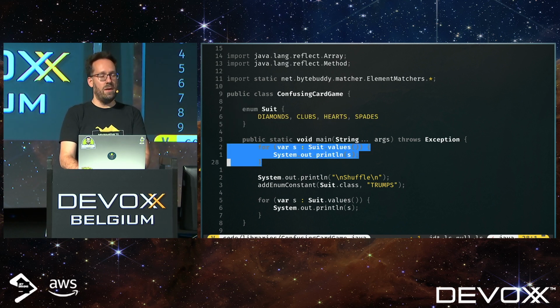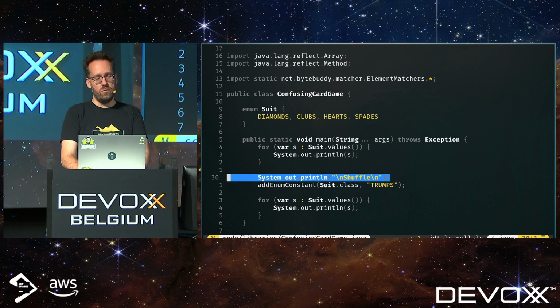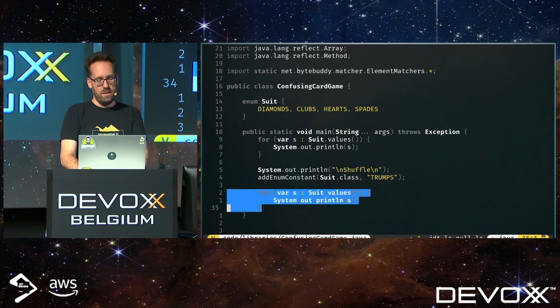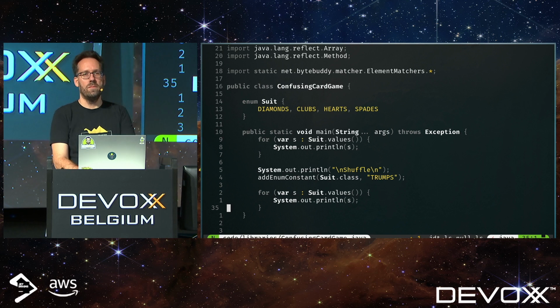And in my program, I'm going to first print them out to show that there is no sleight of hand. Then I will shuffle them, and then I will add an enum constant at runtime. And I will print them out again. So take a moment to see that the for loops are identical, because they are.